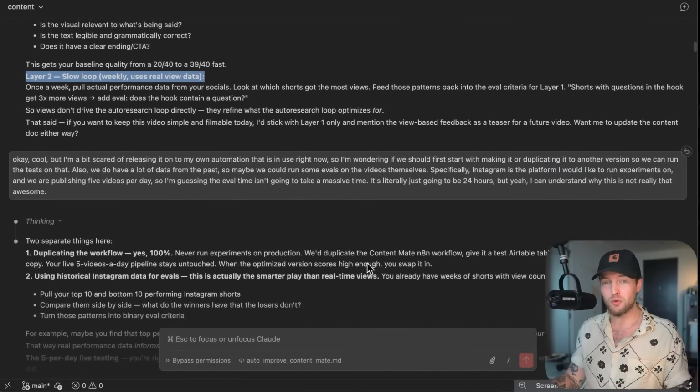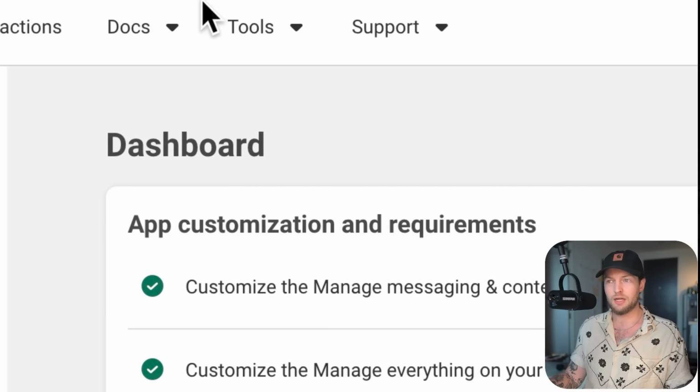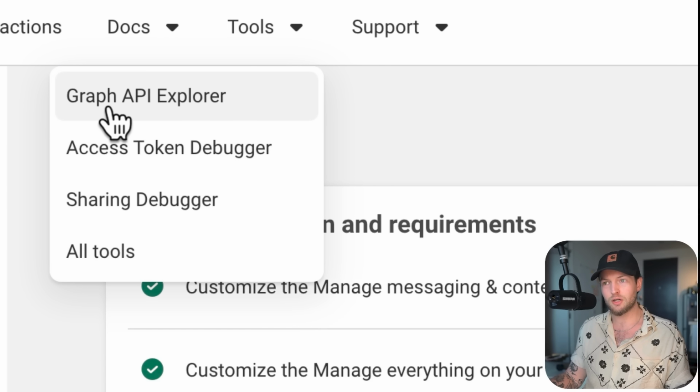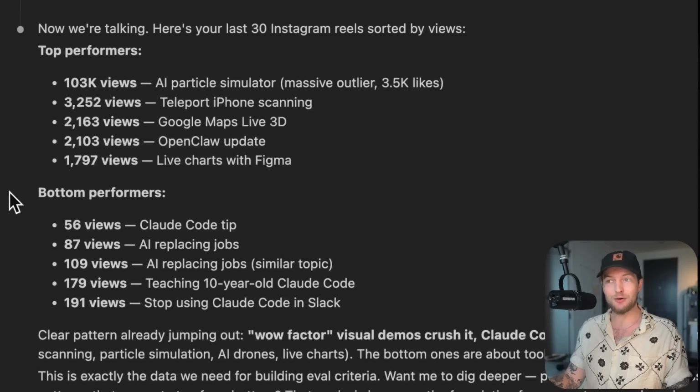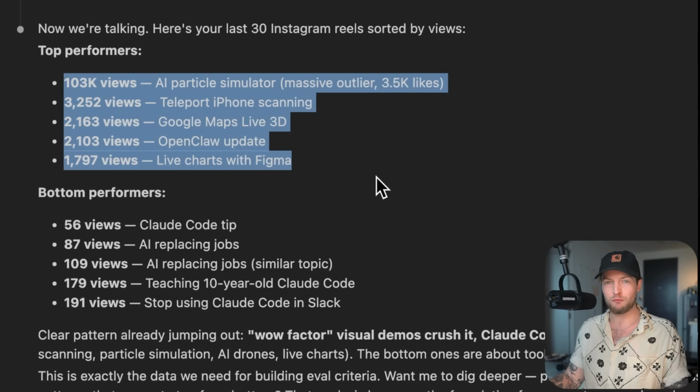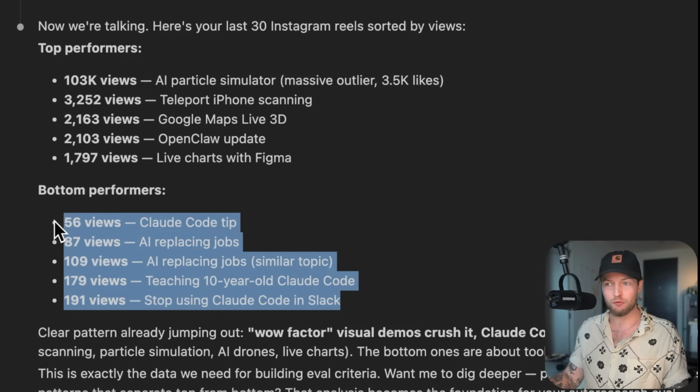So I set this all up through the Meta Graph API, which is completely free. I made a new app, and then I went to the tools, the Graph API Explorer, added some Instagram basic permissions and read pages. And just like that, it found our last 30 reels sorted by views as top performers and the bottom performers as well.